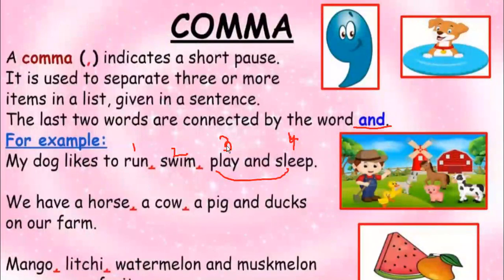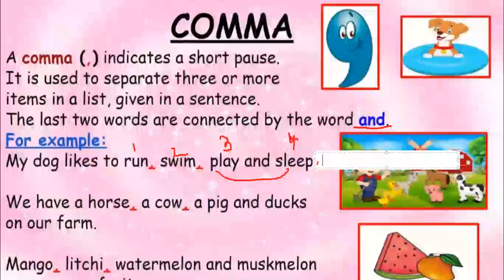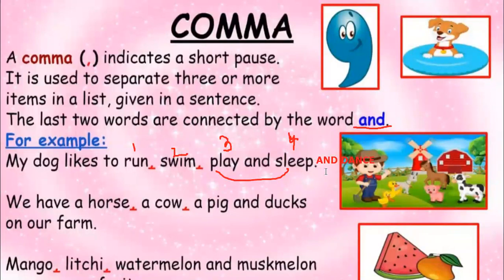My dog loves to... suppose if there is one more thing instead of full stop, just assume full stop is not there, like dance. So what we'll do is we'll not put comma, we will put and, and we will write dance. Okay, and dance, and over here we will put comma. We will put a comma. Okay, I hope it is clear to you.